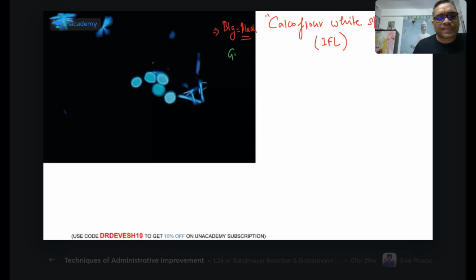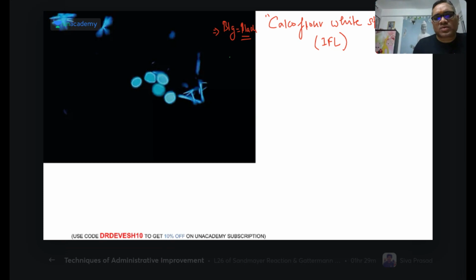So this is the calcofluor white stain. Calcofluor white stain is an immunofluorescence stain. So remember, this is the immunofluorescence stain. As you can see, the background is looking black in color. In immunofluorescence staining or immunofluorescence microscopy, we always use a dichroic mirror.